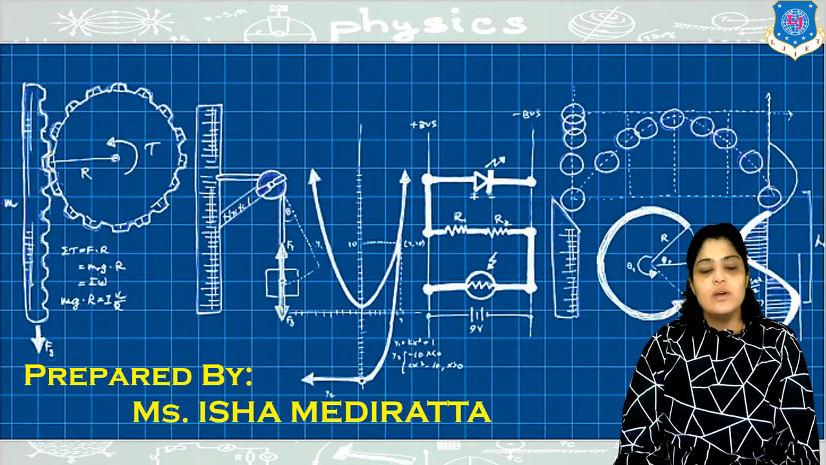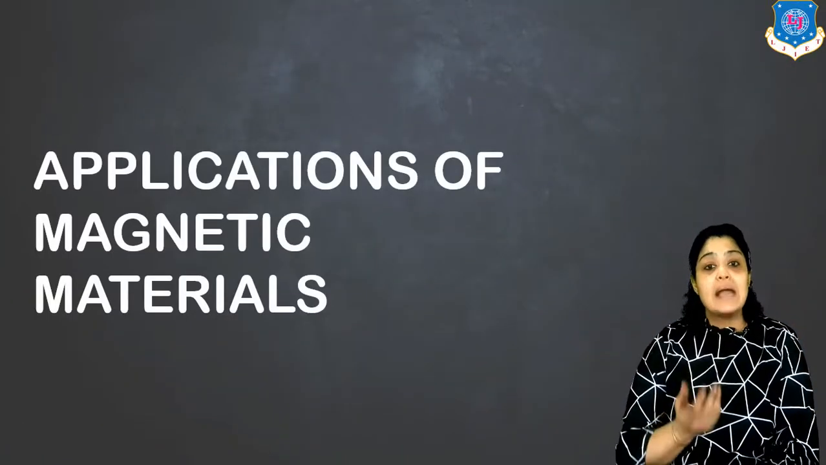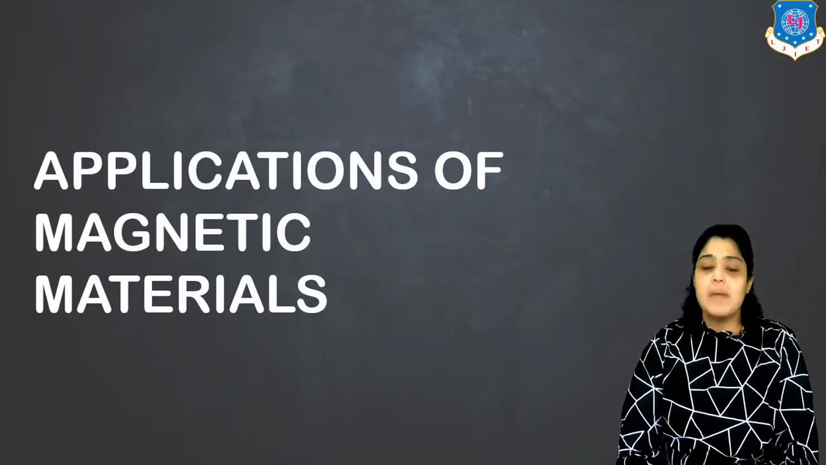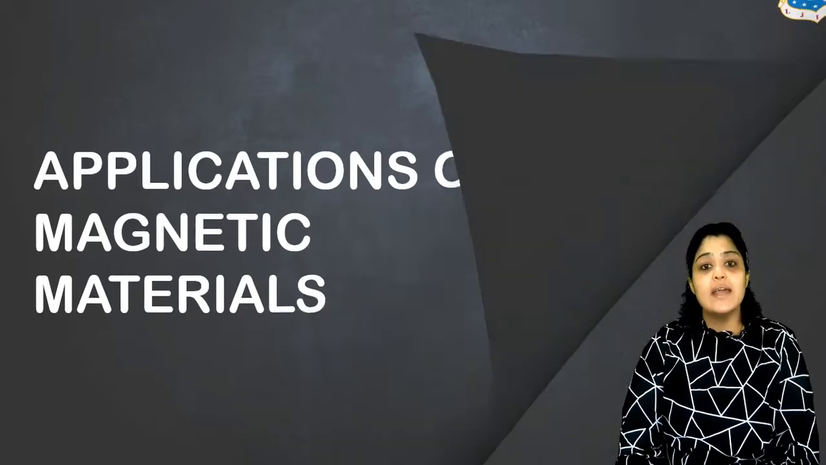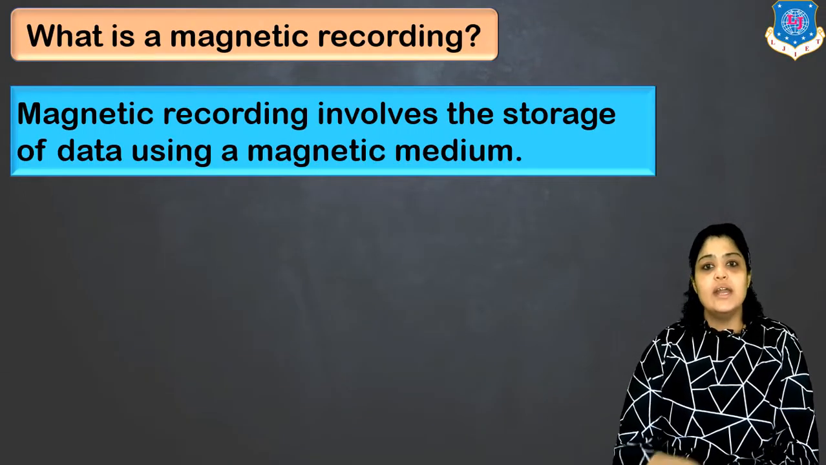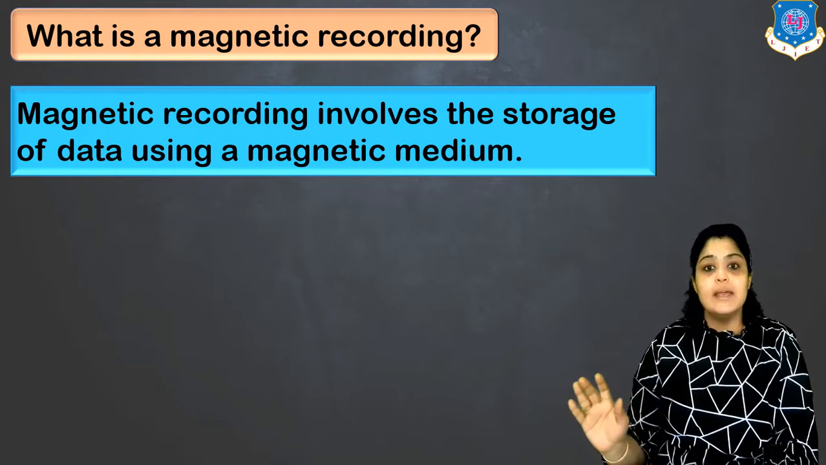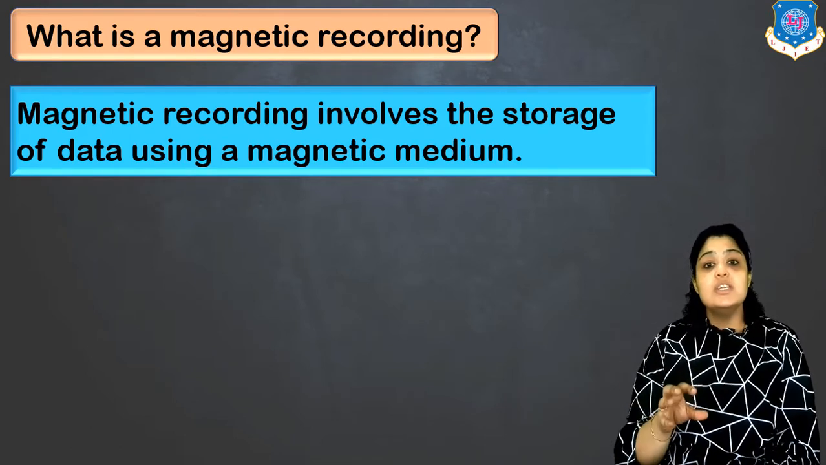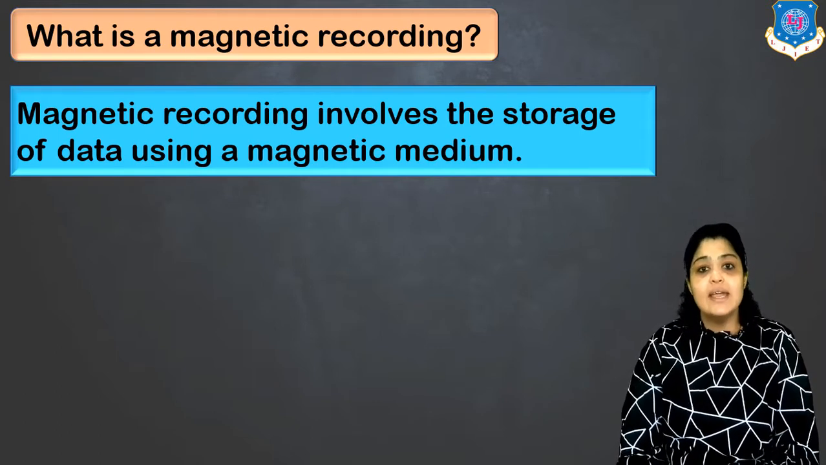In today's video, I will be discussing applications of magnetic materials. We will be discussing two applications, magnetic recording and magnetic hard disk. So let's start with what magnetic recording is. What do you mean by magnetic recording? Magnetic recording involves storage of data using a magnetic medium. So data storage is achieved with the help of a magnetic medium. Let's see what exactly it is.